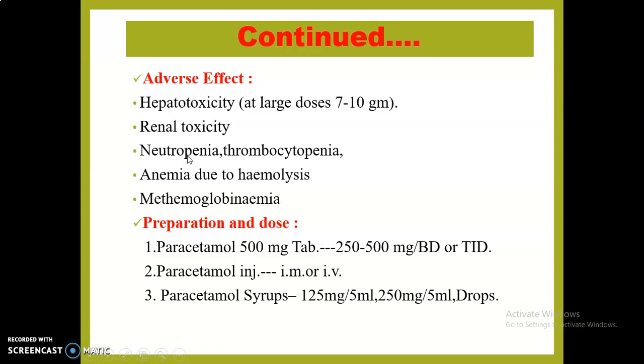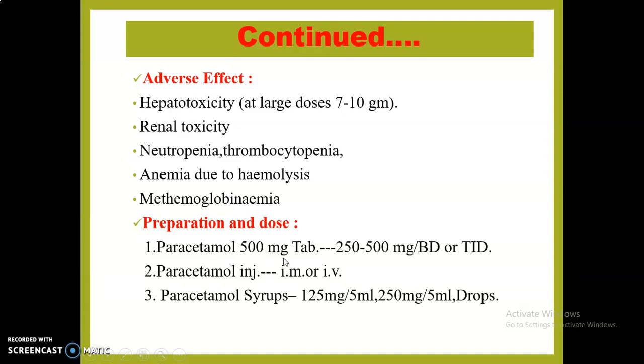Also, paracetamol may cause neutropenia, meaning a decrease in neutrophils, whereas thrombocytopenia is a decrease in the level of platelets below normal. It also shows anemia due to hemolysis and may produce methemoglobinemia. Methemoglobin is an abnormal form of hemoglobin.